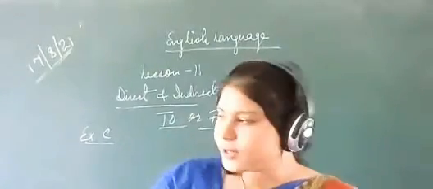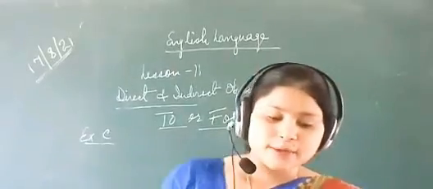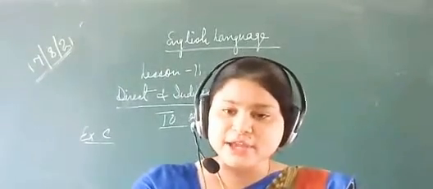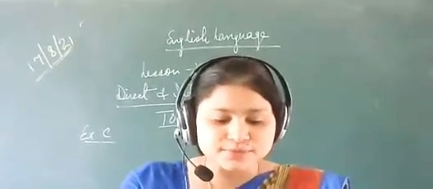Here in this sentence, whether you use "to" or "for" depends on you. They have offered me a very high position. I will give you one example and then after that I will ask you.